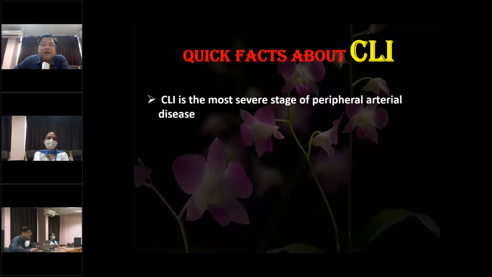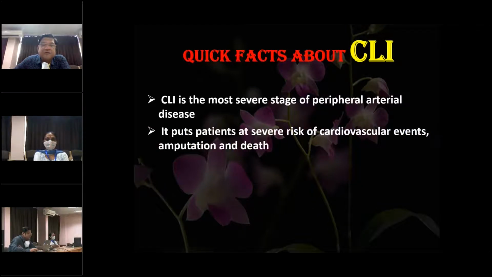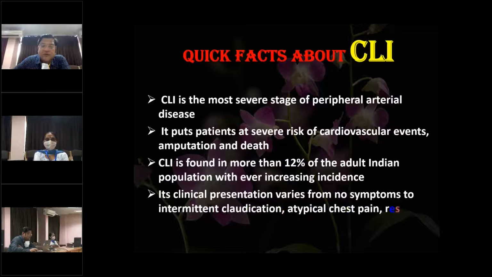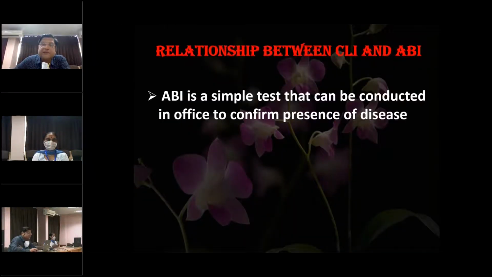Now, the other term is CLI. CLI stands for chronic limb ischemia, and CLI is the most severe stage of peripheral arterial disease. It puts the patients at severe risk of cardiovascular events, amputation, and death. And CLI is found in more than 12% of the adult Indian population, with increasing incidence, given the lifestyle which we have. The clinical presentation of CLI varies from no symptoms to intermittent claudication, atypical chest pain, rest pain, ischemic ulcers, or gangrene.